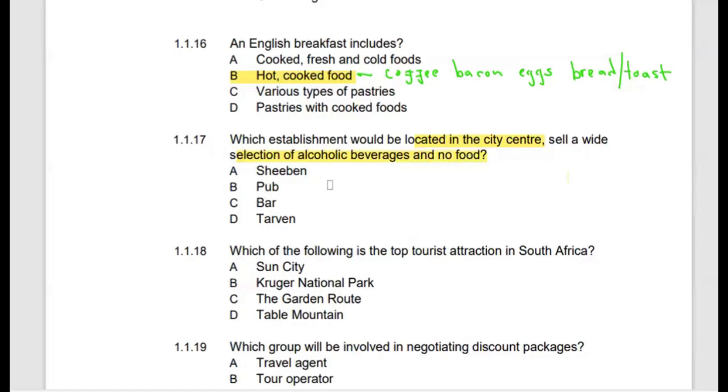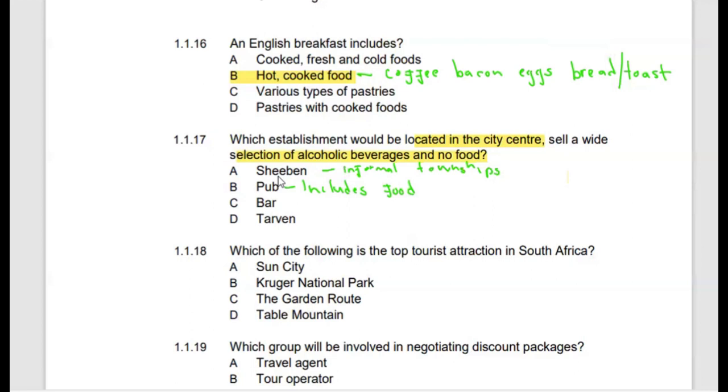So in this case, we are eliminating the first one, A. I'm going to eliminate A simply because it is mainly informal, found in townships, which are informally known as the locations. Then if we look at B, a pub, it is usually located in a city center, yes, but it includes food.